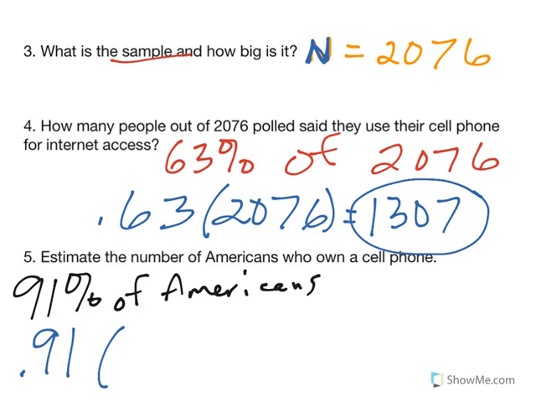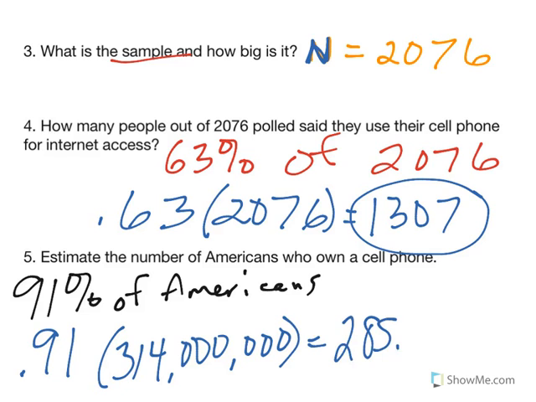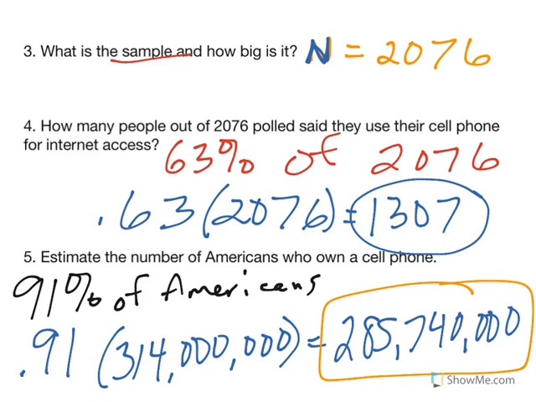Do you remember from way back when? The number that I can remember in my head is 314 million. So when I do that, I get 285,740,000. That's how many Americans own a cell phone. Okay, an estimate.